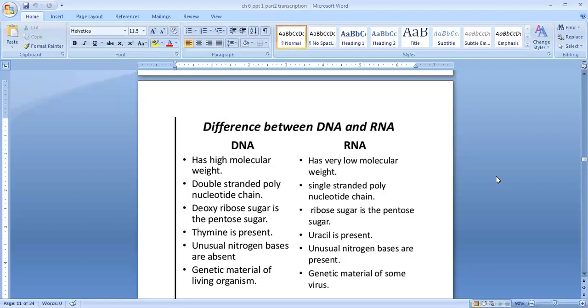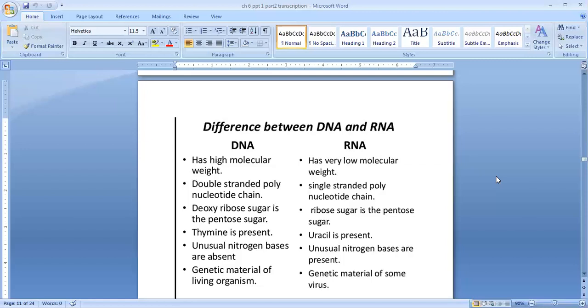Then ribose sugar plus nitrogenous base forms ribonucleoside. Ribonucleoside plus phosphate group forms ribonucleotide. You learned before how the nucleoside forms. Nucleoside means sugar plus nitrogenous base. So here, which sugar? Ribose sugar. Ribose sugar plus nitrogenous base forms ribonucleoside. Ribonucleoside plus phosphate group forms ribonucleotide. So these are about RNA, or ribonucleic acid.